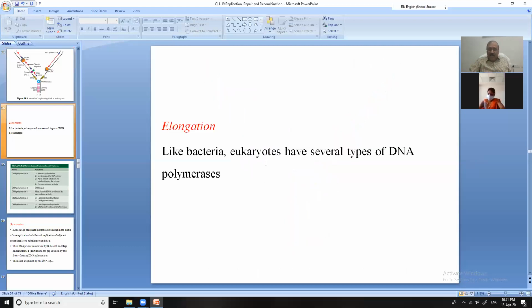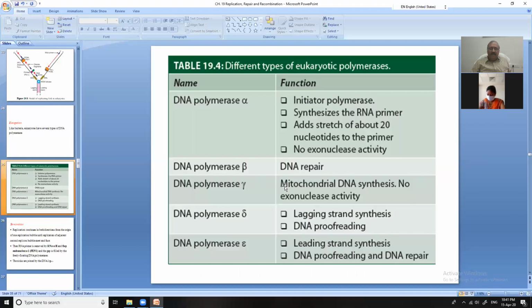Like bacteria, eukaryotes have several types of DNA polymerases. You all know alpha, beta, gamma, delta, epsilon. It is the table of DNA polymerase alpha, beta, gamma, delta, epsilon, and we are having their functions.